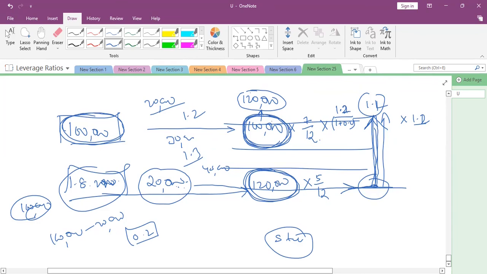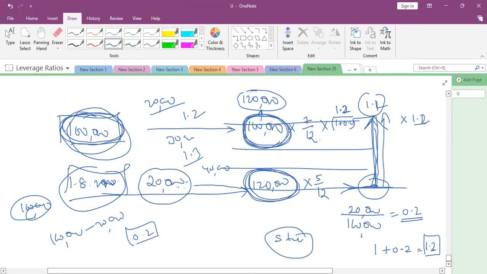How did you get 1.2? What is the percentage here? Out of 100,000, 20,000 shares means how much? 0.2. Previously we have 1 share. Now each share is getting 0.2 additional share. So now each shareholder becomes 1.2 shareholder. Understood? Is it clear? Now the total outstanding shares will be 120,000.